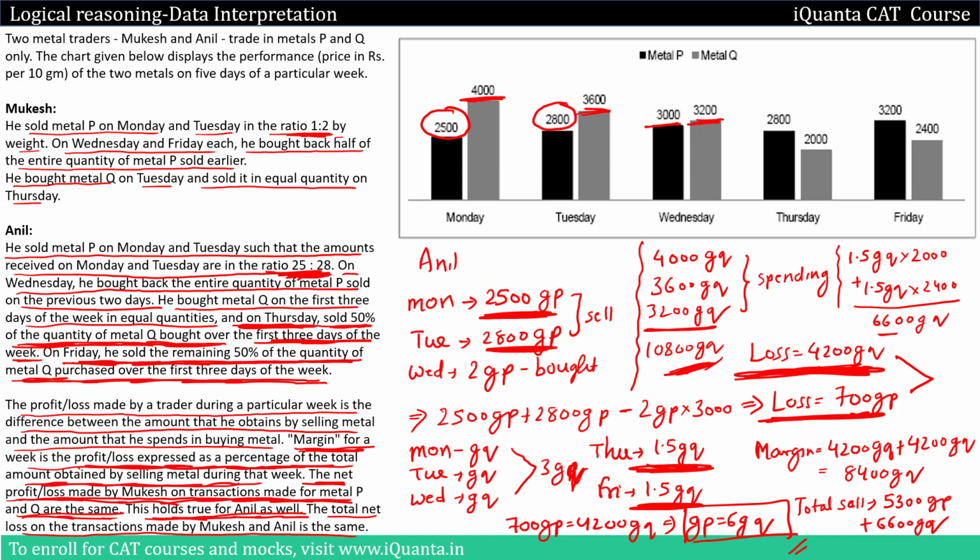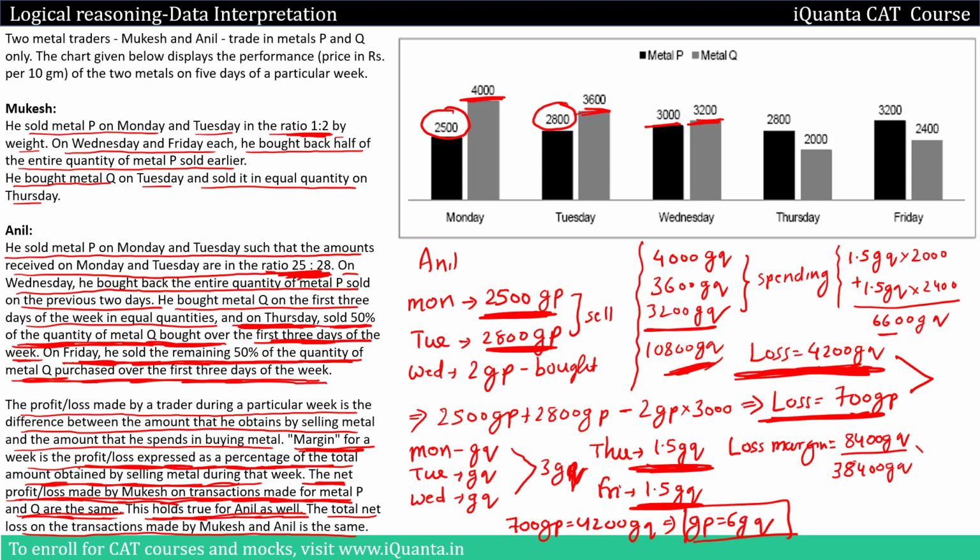Now since we are taking everything in terms of GQ, we'll calculate this 5300 GP in terms of GQ. When you calculate the total amount sold, it will be equal to 38400 GQ. You can calculate it. So now we have the total loss. It was 8400 GQ. We have the total amount that he's getting by selling these metals. So we can find out the percentage margin. So it will be equal to 8400 GQ upon 38400 GQ into 100, which gives us roughly around 22%.